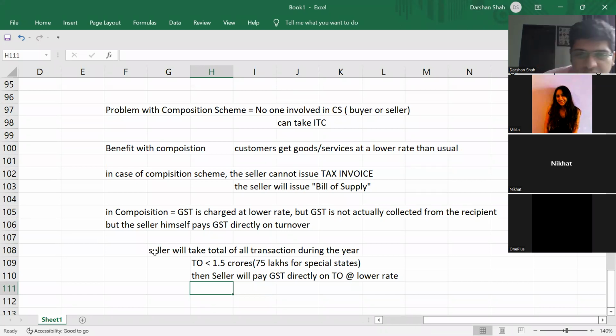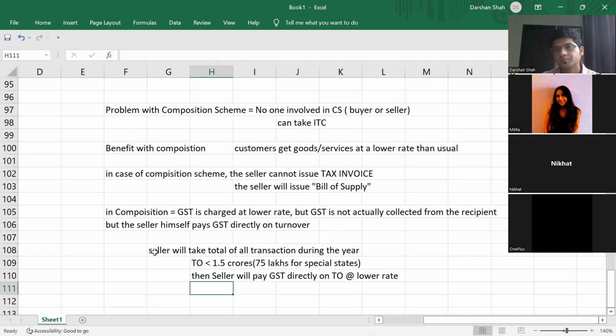Now guys, pay attention. Generally, in case of a normal dealer, GST is collected on each transaction and paid after each transaction. So monthly GST is paid to the government. If I'm a normal dealer, I collect GST from all my customers in the month of June, and in the monthly returns of June, I have to pay GST to the government. Composition scheme is not like that. You pay GST not on individual transactions. You take the entire annual turnover, and on that annual turnover, you directly pay GST once.